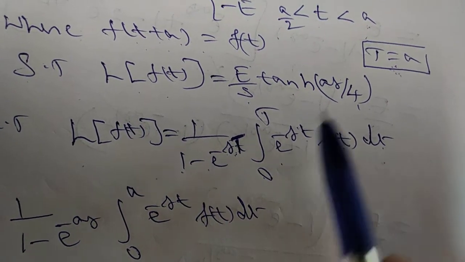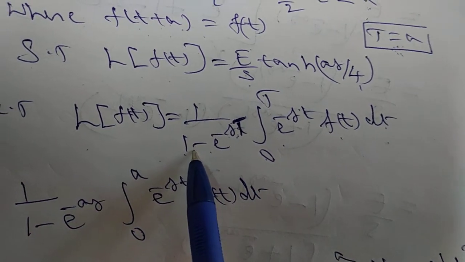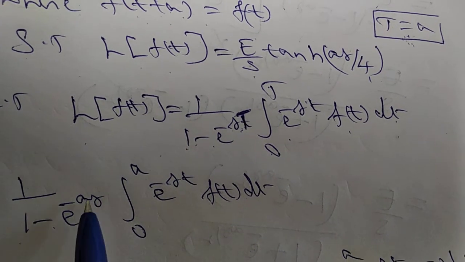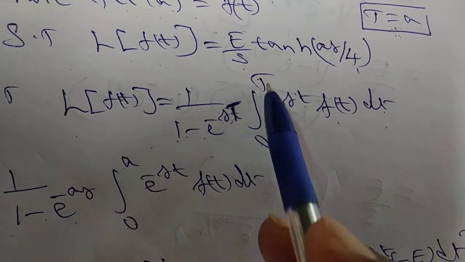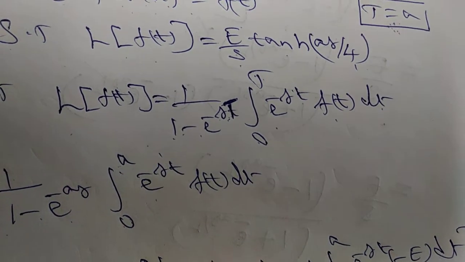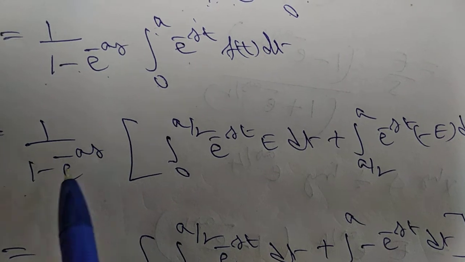Period. So here what is the period? a. So substitute here T is equal to a. So what happens here? 1 over 1 minus e power of minus as, integral 0 to a, t is equal to a, and e power of minus st f of t into dt. So now 1 over 1 minus e power of minus s.